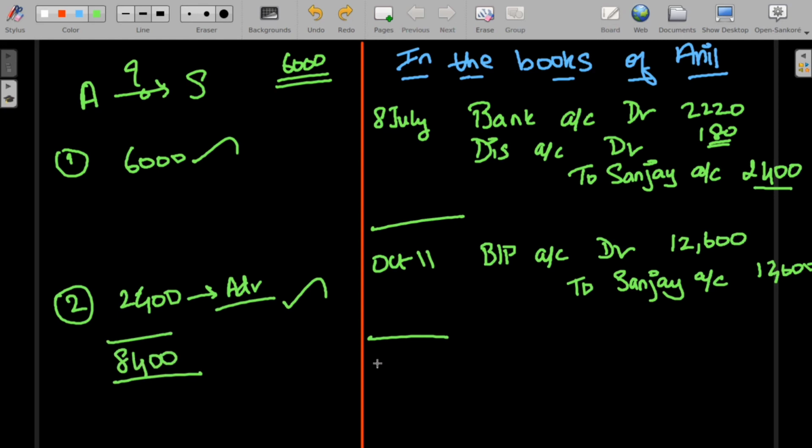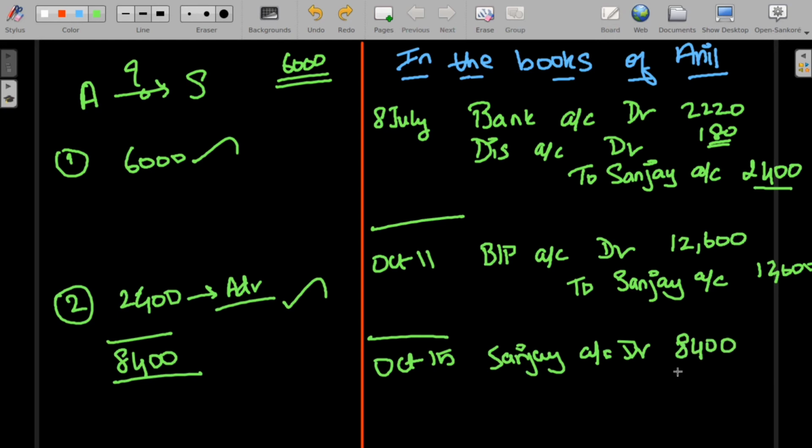So on October 15th, he became insolvent and only 50% was realized. So Sanjay is a creditor now, and now we have settled the account with the creditor. We have to cancel the creditors, so we debit the creditor. And the amount we debited will be 8,400.